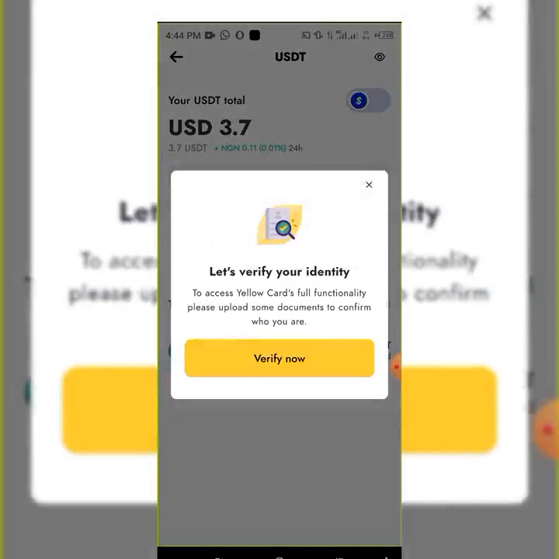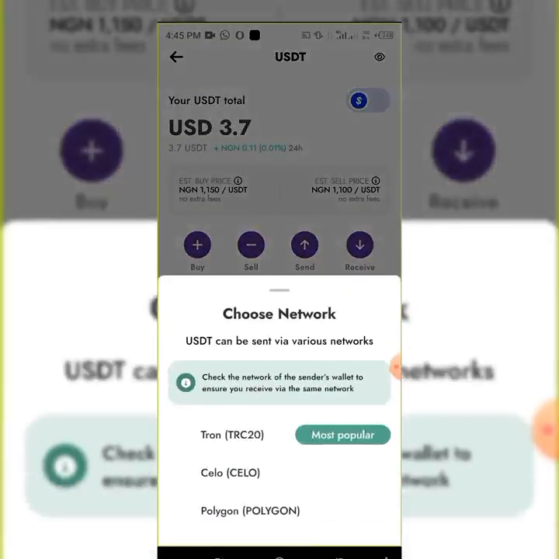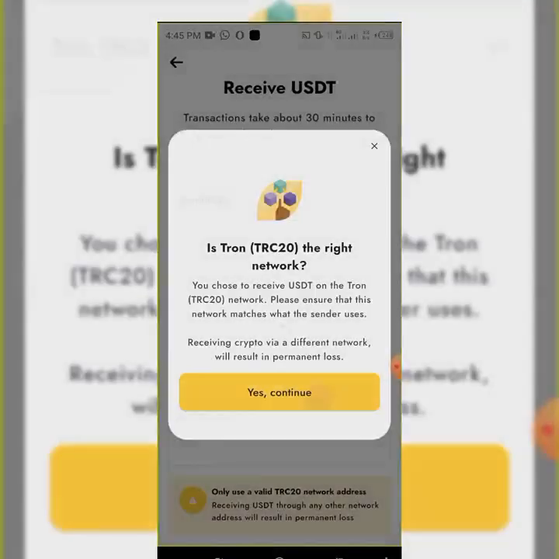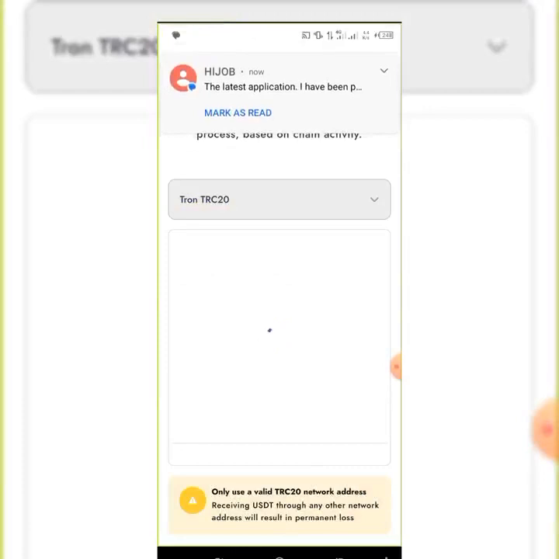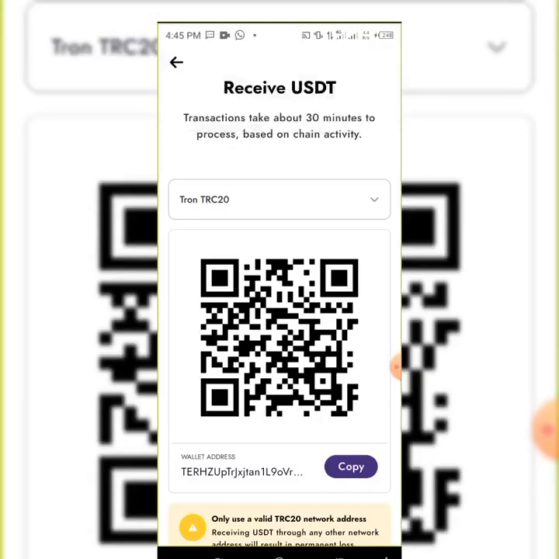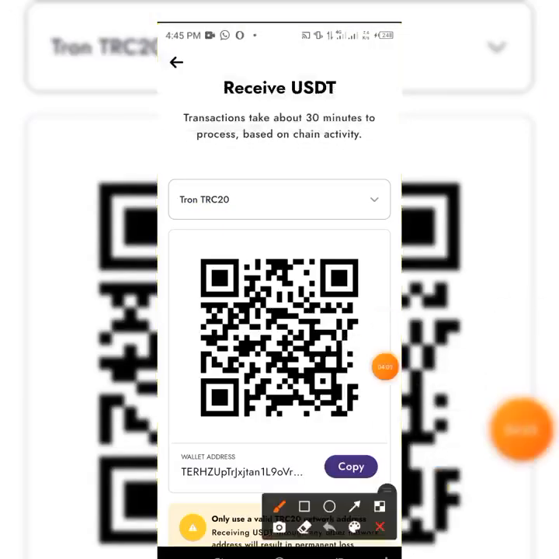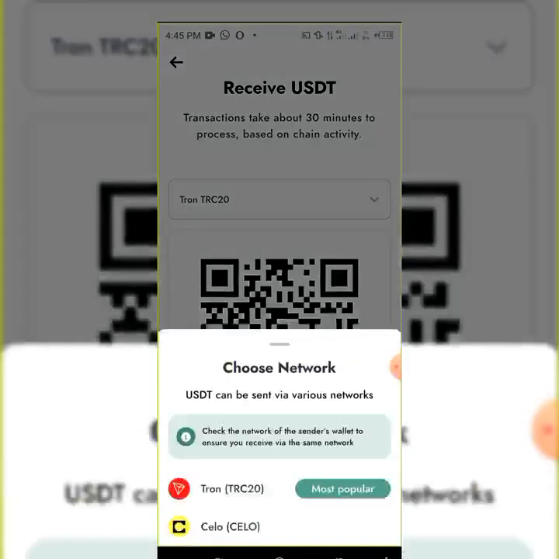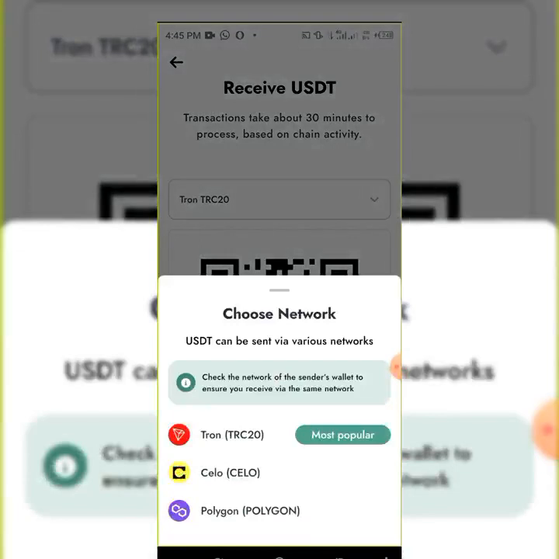Make sure if you have not done the verification, you have to verify. Maybe you want to receive from someone. The best one is still TRC20. You just copy the wallet address, which is TRC20. Let me check others. We have Celo, Polygon. TRC20 is the most popular one that this app can give to you.